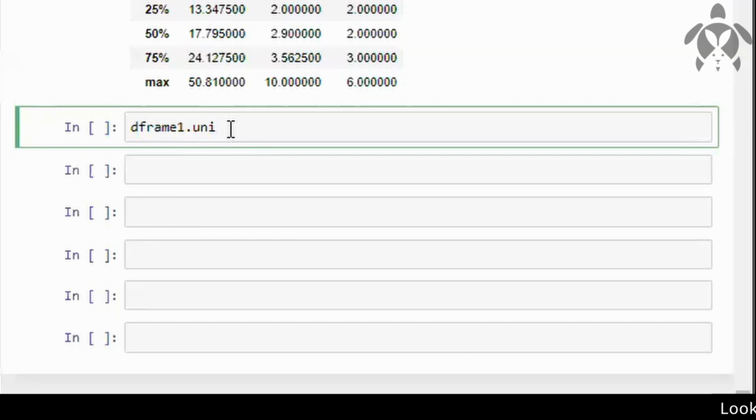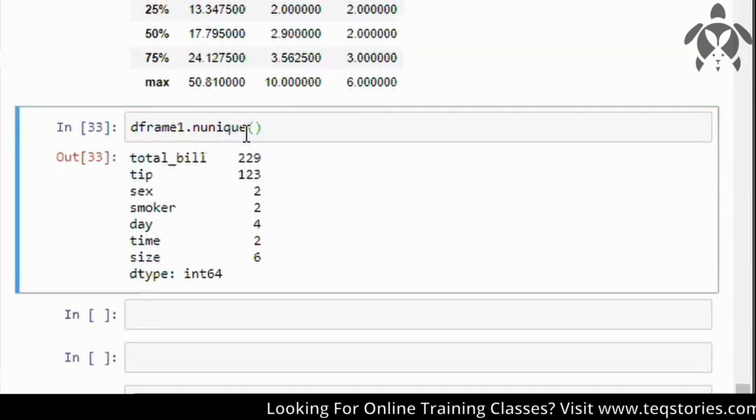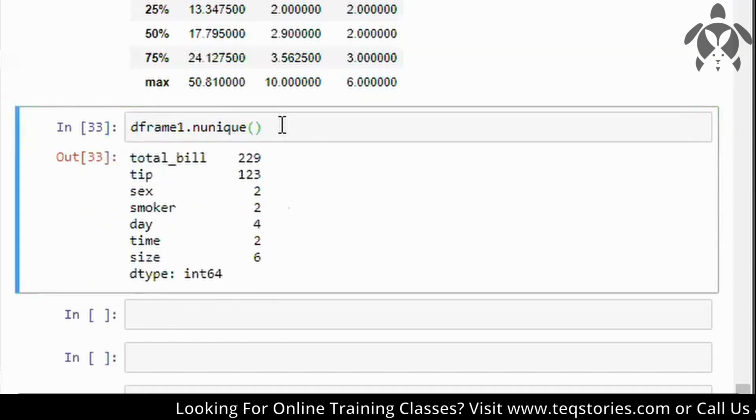Yeah, unique means how many values are there in those columns, you can say. So I will just write data frame name dot nunique. That's how you get the unique counts. And so these many values are there in these particular columns.